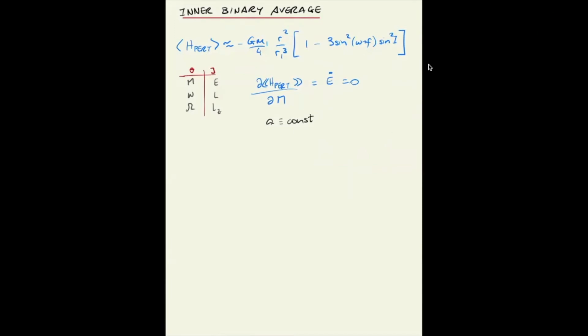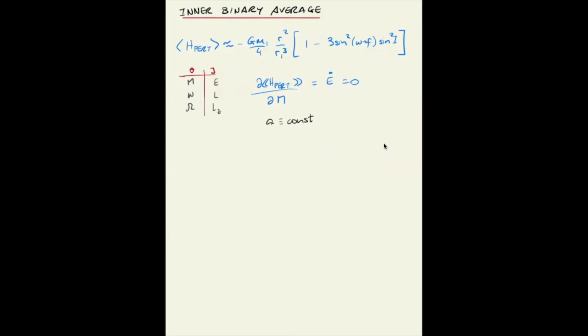We're going to see that you cannot get rid of the argument of pericenter. So the angular momentum is not conserved, but the energy and the vertical component of the angular momentum are, because the averaging got rid of the longitude of the ascending node, and the process of averaging will, by definition, get rid of the dependency on the mean anomaly.